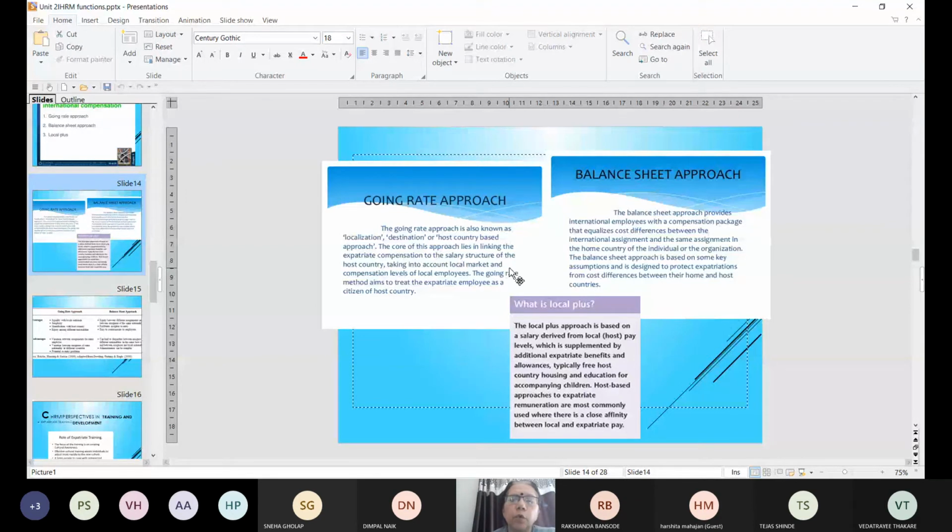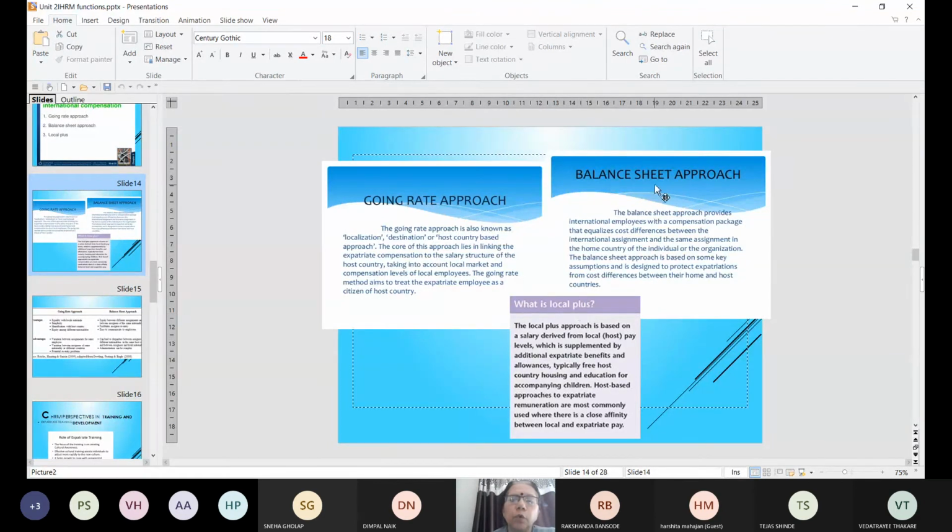Now if along with the going rate approach, to encourage the expatriate who has gone for international assignment, they offer something additional, that is called local plus. यानी locally जो rate चल रहा है वो plus something else. It could be allowances, which will be relocation allowances, hardship allowances, or education for children of the expatriate. यानी जो rate चल रहा है वो plus और कुछ addition में आप दे रहे हो तो उसको बोलते हैं local plus.